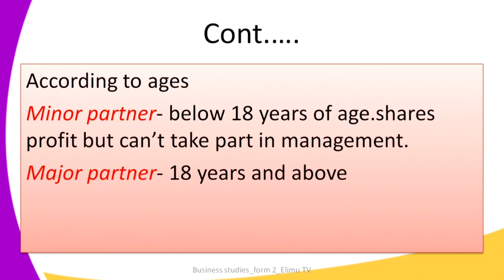Let's continue with the types of partners, and we can also categorize them according to their ages. Under age, we have the minor partner and the major partner. A minor partner is a partner who is below 18 years of age. This kind of partner shares profit, but he or she cannot take part in management of the partnership. A major partner is a partner who has attained the age of 18 years. So a major partner is a partner who is 18 years and above.